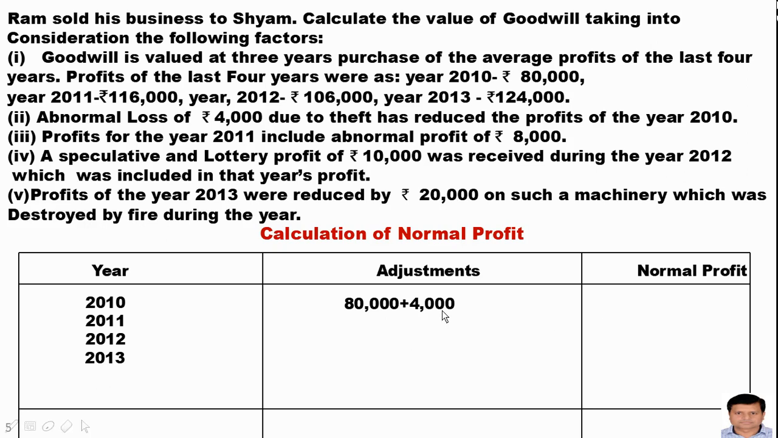Now the 80,000 was the profit of 2010. Why has the 4,000 been added? If we see the question, we can easily get the answer. There was an abnormal loss of rupees 4,000. That's why this amount has been added, to find out the normal profit, which is 84,000. Again, for the year 2011, the profit was rupees 1,16,000, and why has the 8,000 been deducted? See the question again. This is the figure of 8,000, and this was abnormal profit, and this was included in the year 2011's profit.